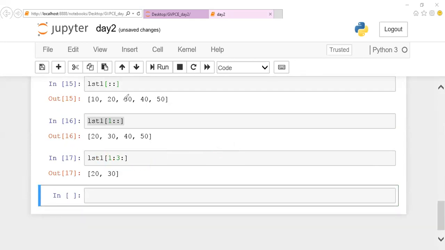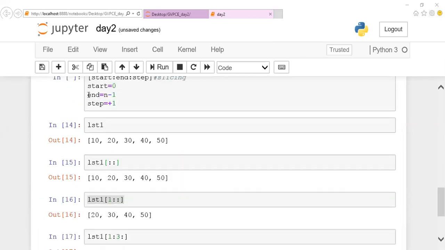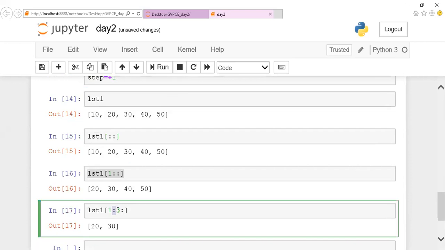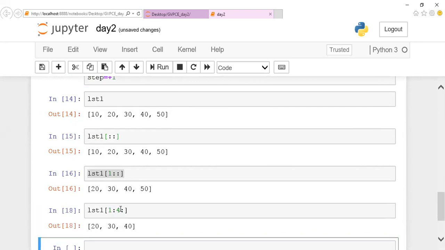But actually, the positions are 1, 2, 3, so I should get 40, but 40 is not there. The reason is that by default, your slice will go only till the given number minus 1. So if I give 3, it will go only to the second index. It will never go to the third index. If I want the third element to be displayed, I'm supposed to give 4. Got it? This is how slicing works.